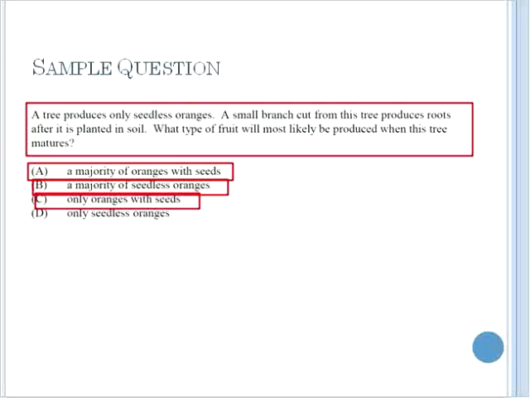As this represents a mode of asexual reproduction, the branch, which provides an example of fragmentation, would produce a genetically identical plant. If the original tree produced only seedless oranges, you would expect the same from the transplanted plant, the fragmented plant. The answer then would be D, only seedless oranges.